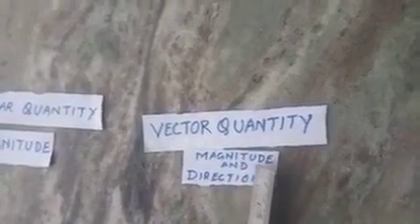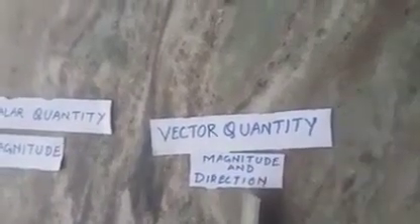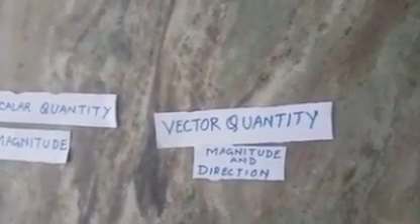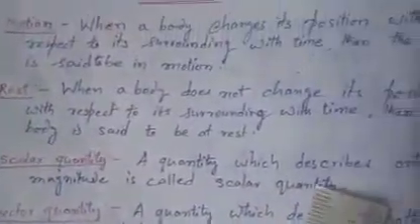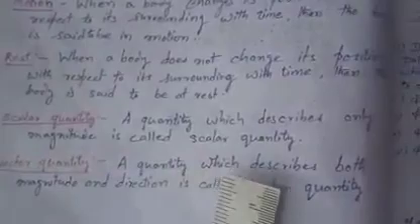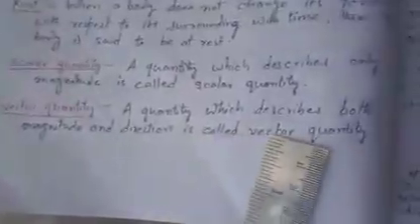We can change magnitude or direction or both. So come to the definition: a scalar quantity describes only magnitude. A vector quantity describes both magnitude and direction.